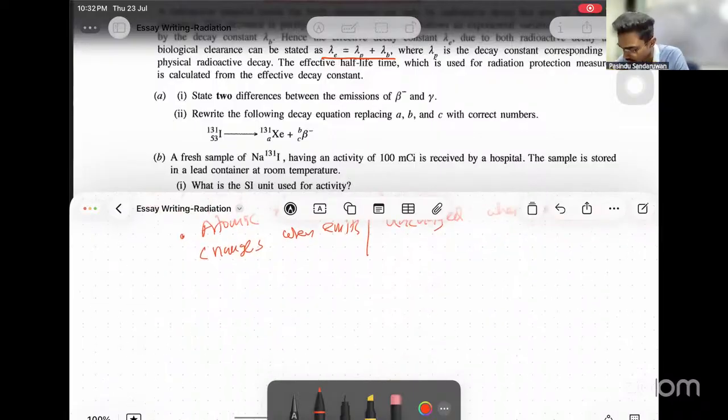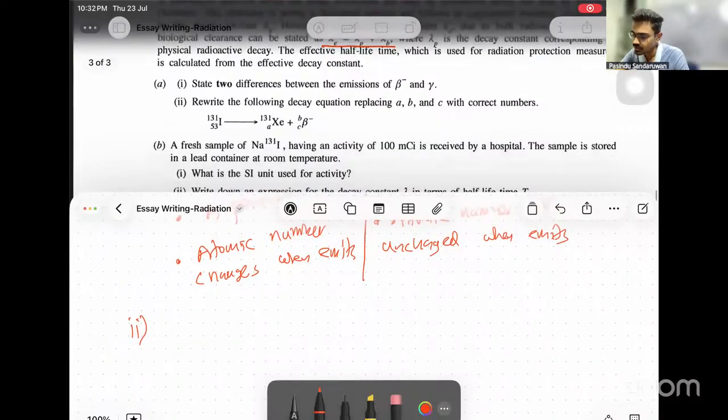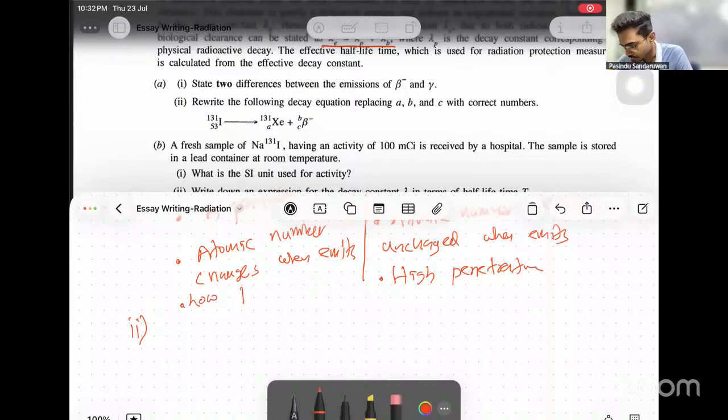Second one. Also about beta and gamma, you can say gamma is highly penetrative. Penetration of gamma is high, and beta is low in penetration. You need any two.